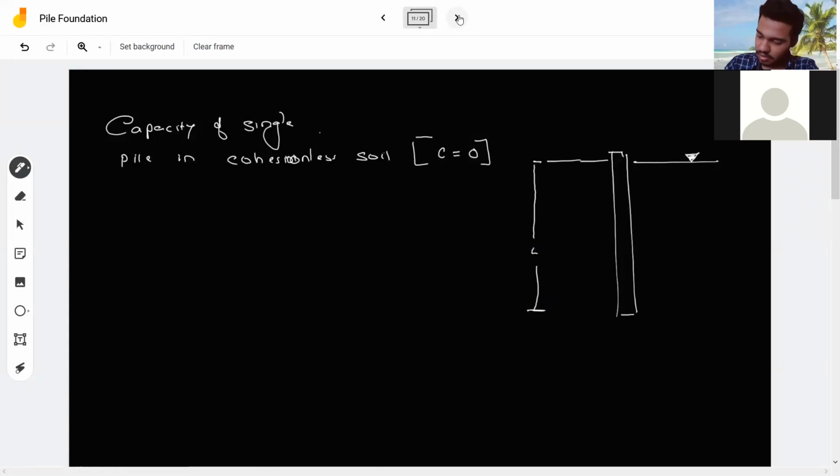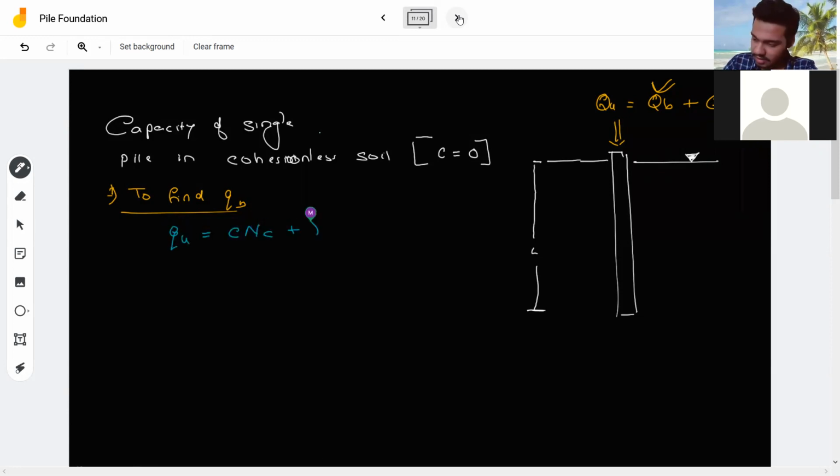Now, the first step in the derivation is we will find Qb, because you know that the ultimate load the pile will take is always equal to, first I will find the bearing, then the friction. So I am finding my Qb. From Terzaghi again, I know the bearing capacity equation. It is Qu equal to C Nc plus gamma D Nq plus 0.5 gamma B N gamma. I am telling C is equal to 0, so this term vanishes out. What remains with me is gamma D Nq plus 0.5 gamma B N gamma.